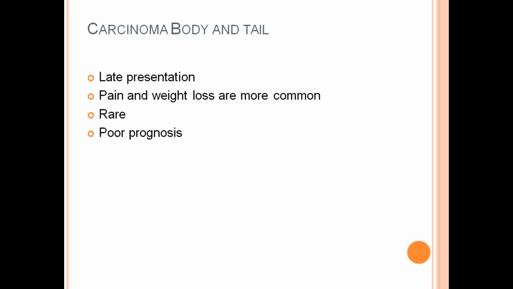Carcinoma at the body and the tail. This is late presentation. Pain and weight loss are more common.